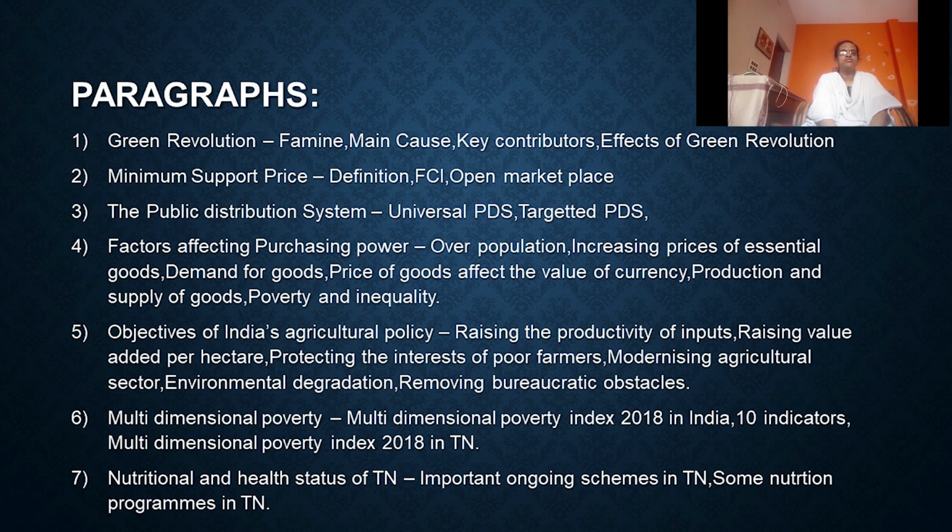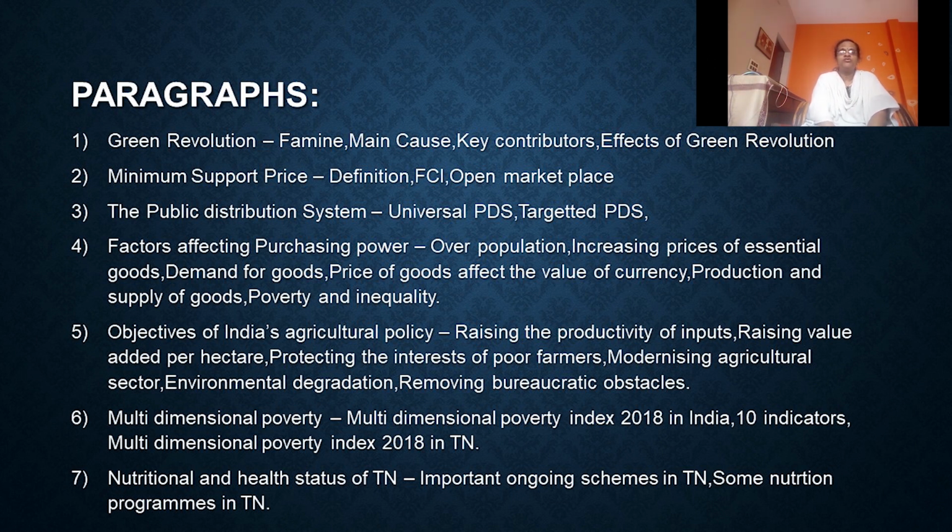First reason was famine. Due to famine, food production decreased, and India was importing food products from other countries. The main cause was the growth of population in India, and the USA introduced the ship to mouth phenomenon. According to that, it extended assistance through Public Law 480.